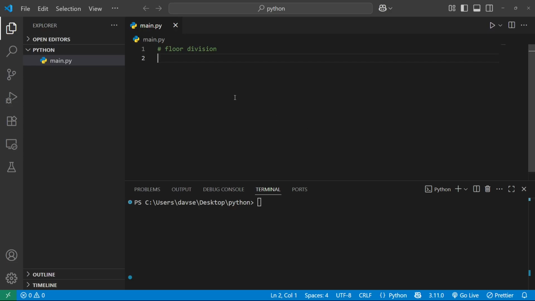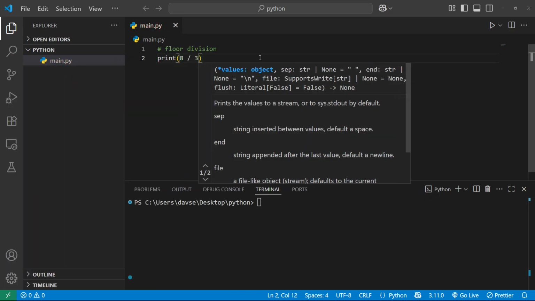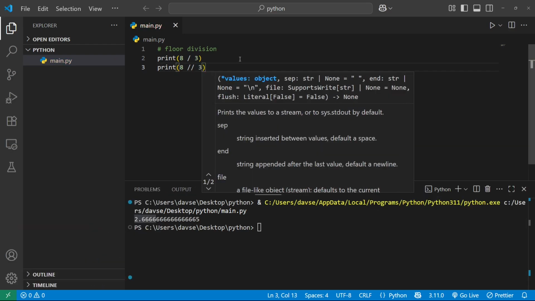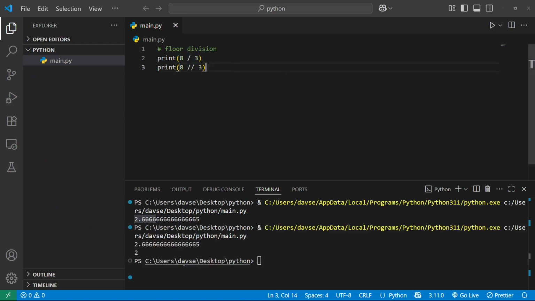We have one special thing in Python. It's called floor division. What does it mean? It means that if you write something like this, it's division. So the result will be normal division: 8 divided by 3, and the result is 2.666 and so on. But you can write something like this, and this is called floor division. It means that the result is always rounded down to a whole number.